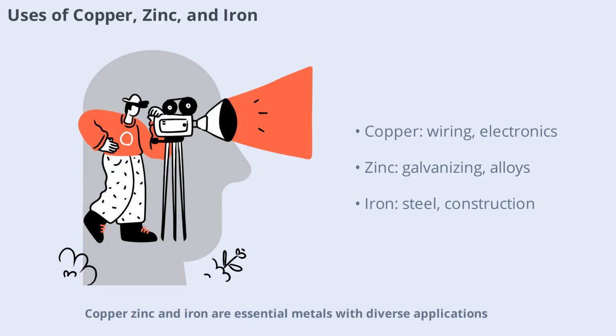Copper, zinc, and iron are essential metals with diverse applications. Copper is prized for its electrical conductivity and is used extensively in wiring and electronics. Zinc is mainly used for galvanizing iron to prevent rusting, as well as in alloys like brass. Iron in the form of steel is the backbone of construction, transportation, and manufacturing. The unique properties of each metal determine its role in modern technology and infrastructure.